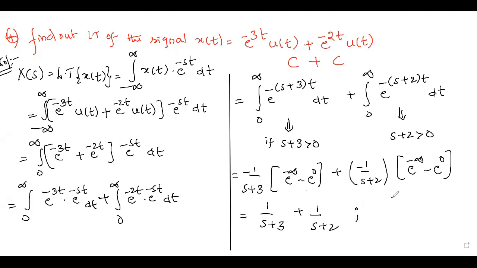But what are the restrictions? S plus 3 must be greater than 0, means real part of s greater than minus 3 and s plus 2 greater than 0. That means real part of s greater than minus 2. Clear up to this?